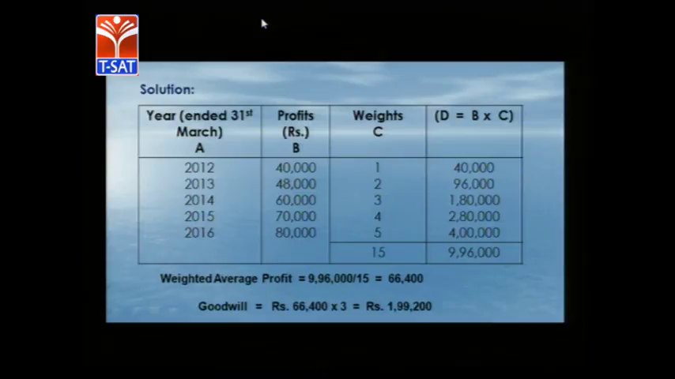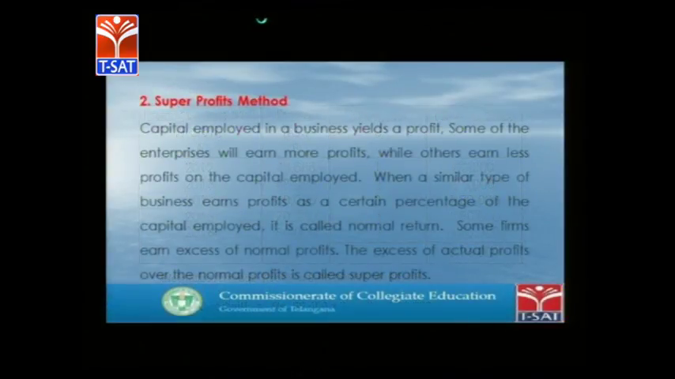So 66,000 into 3, it comes to 1,99,200. So this is a very simple comparison between simple average and weighted average. In simple average, just the profits of the number of years are divided by the number of years. This is the simple average method.